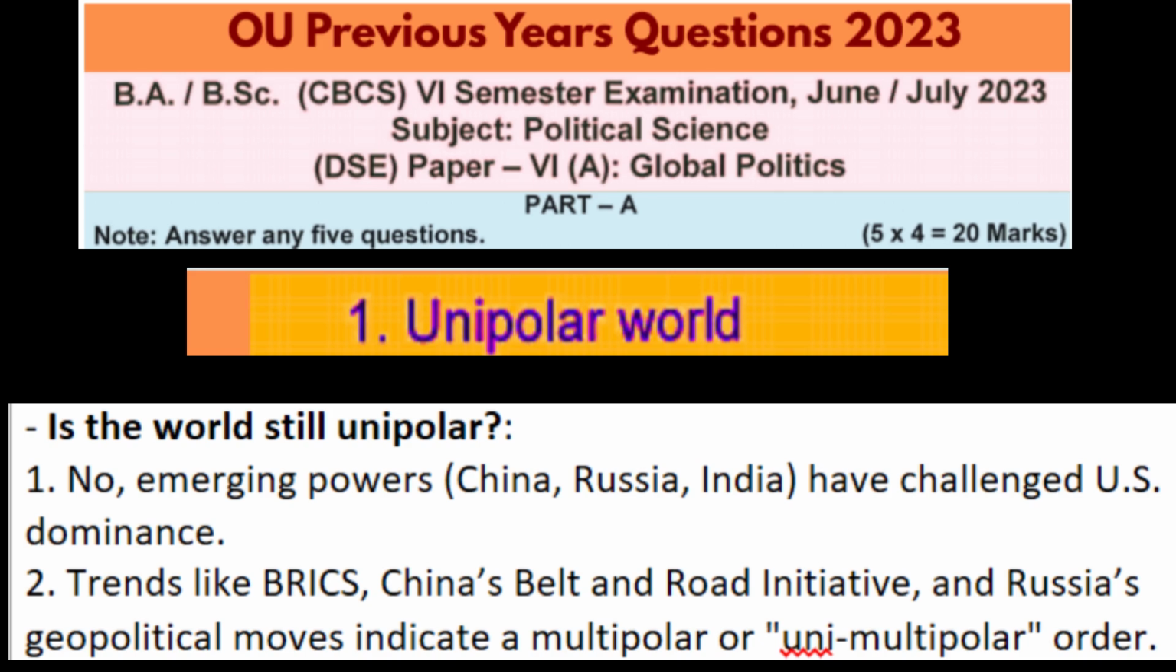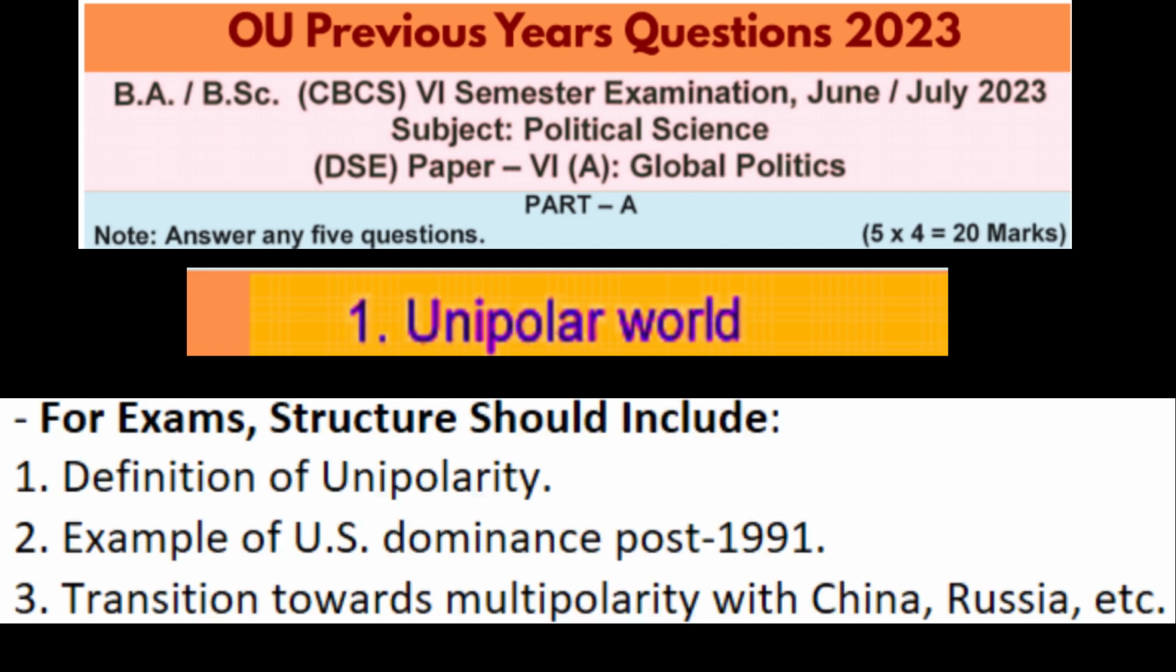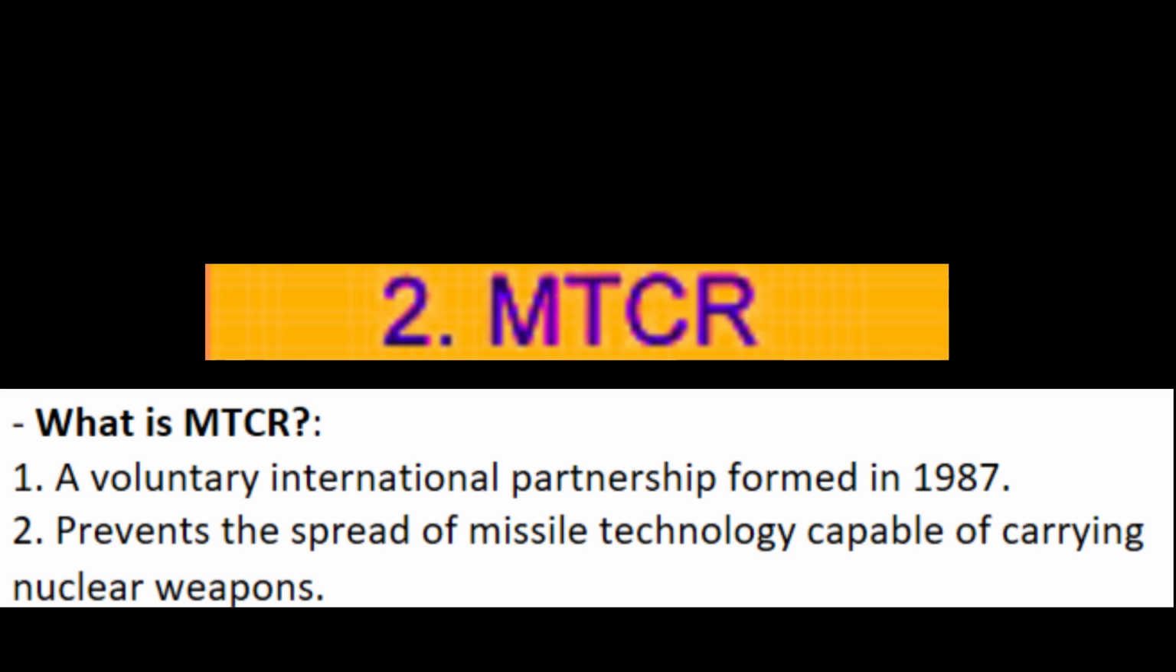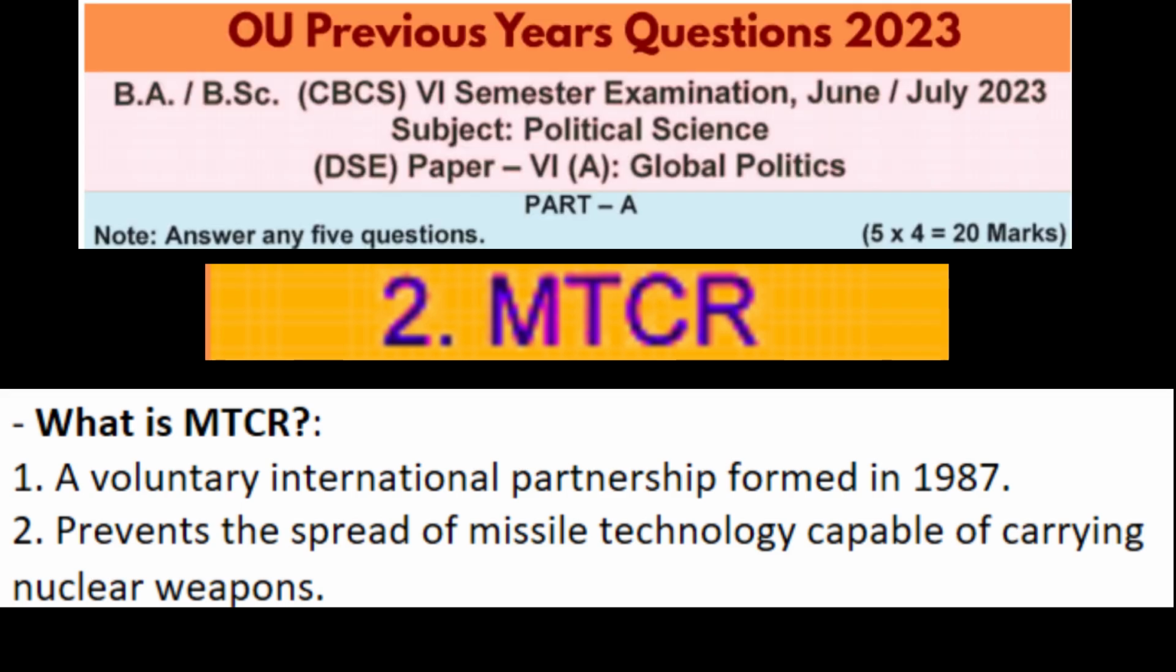So for your exams, a well-structured answer should include a definition of unipolarity, an example of post-1991 US dominance, and transition towards multipolarity with China, Russia, India, and others. So moving on to our second key concept. The second key concept is the missile technology control regime. It is a frequent topic in IR and defense studies.